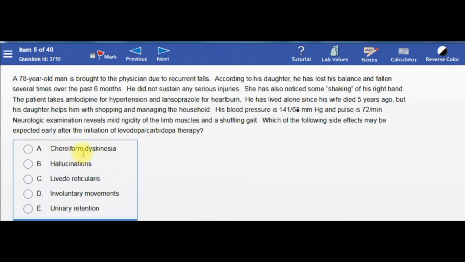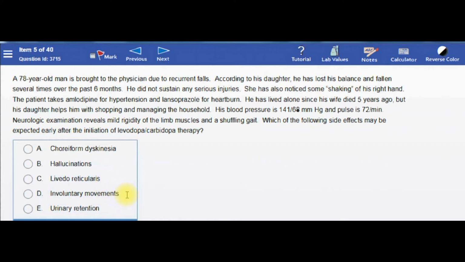Choreiform dyskinesia and dystonia occur late, after maybe 5 to 10 years of using this Sinemet or levodopa-carbidopa. Livedo reticularis is a common side effect of amantadine.